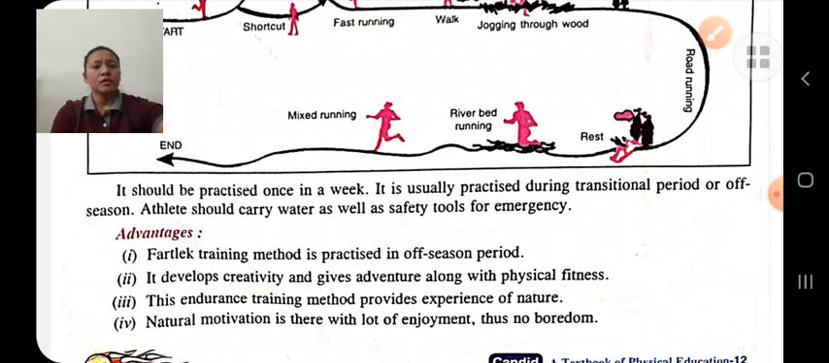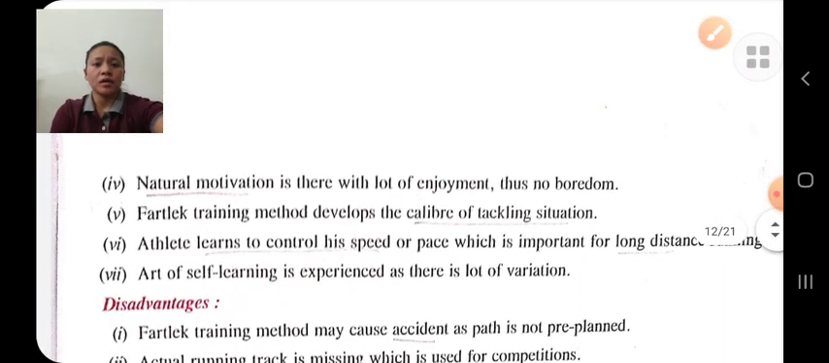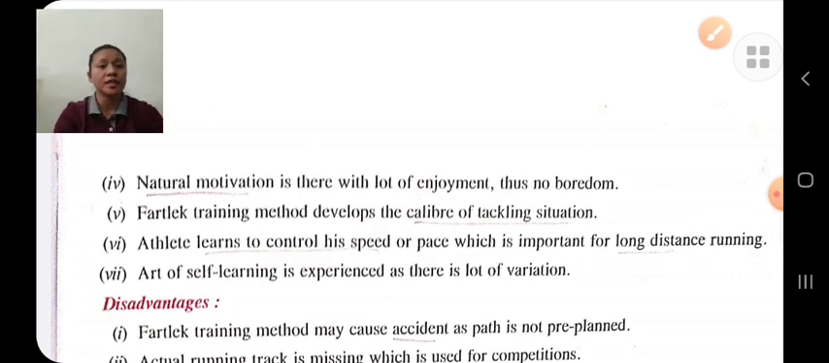Fartlek training methods. Natural motivation is there with a lot of enjoyment. Fartlek training methods develop the caliber of tackling situations.